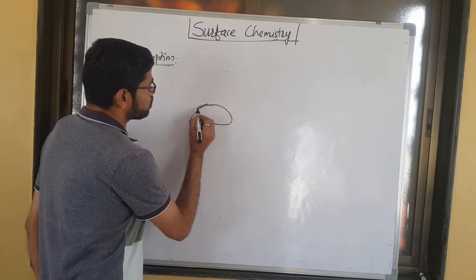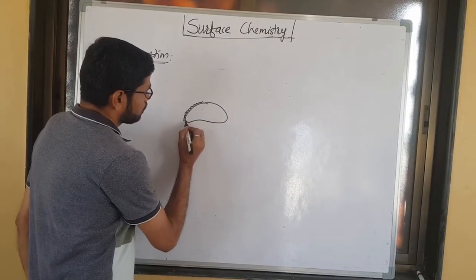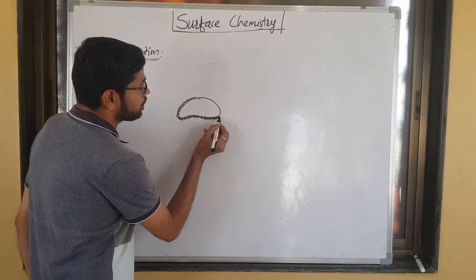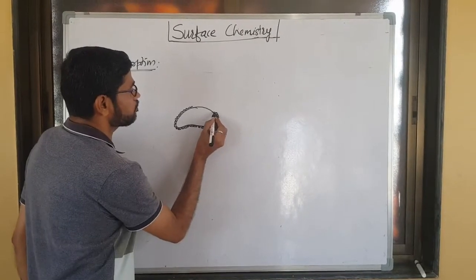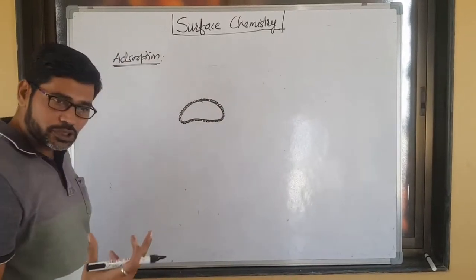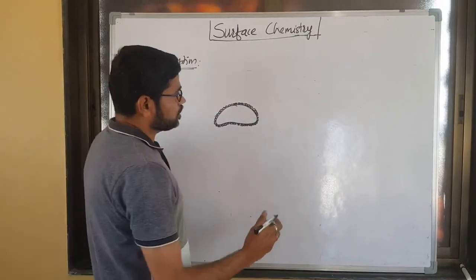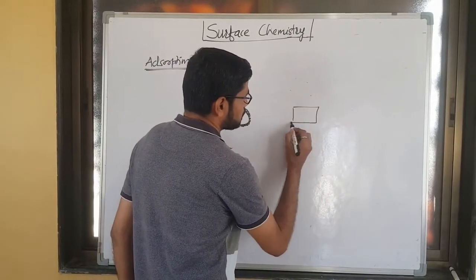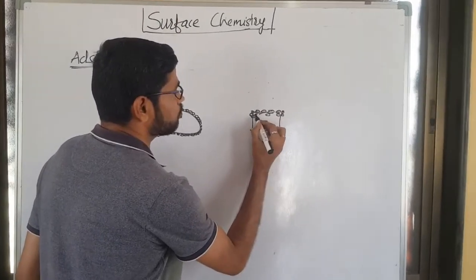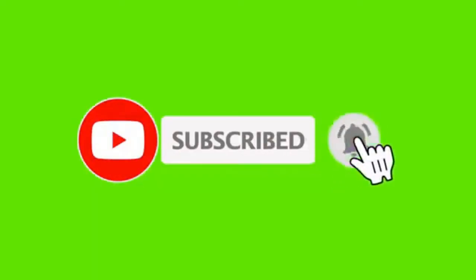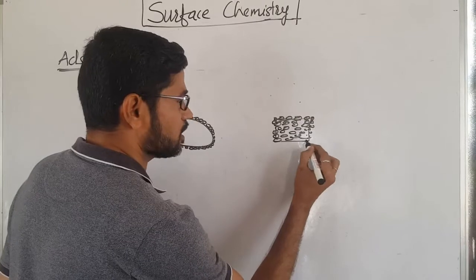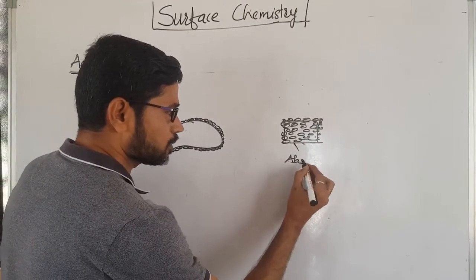on the surface of stone. They cannot penetrate stone. That's why it is simply a surface phenomenon. It is not a bulk phenomenon like absorption. What happens in absorption? When we dip a sponge in water, the water molecules get penetrated homogeneously, meaning uniformly throughout that sponge. Penetration and uniform distribution of one substance on the surface of another substance is called absorption.